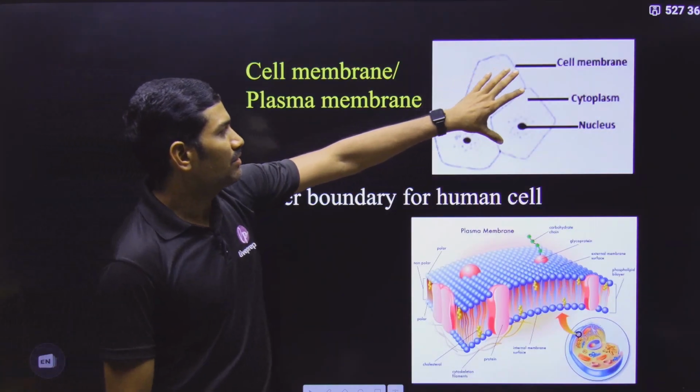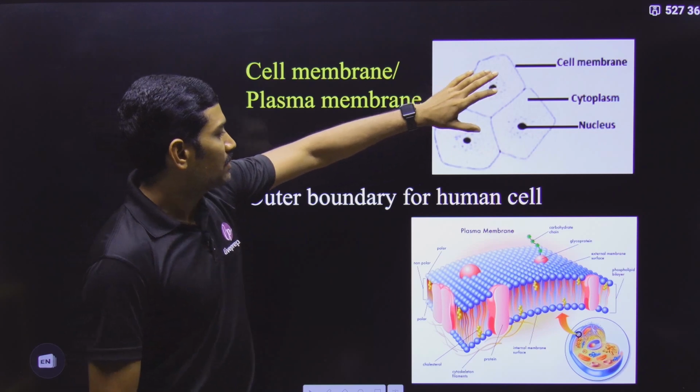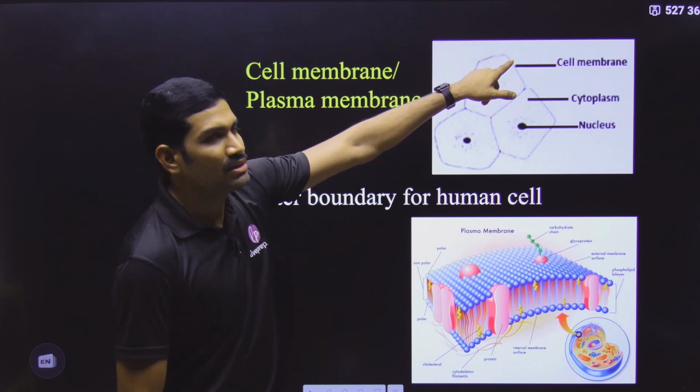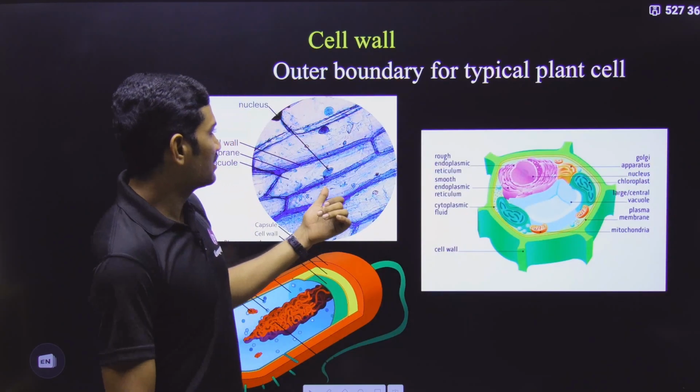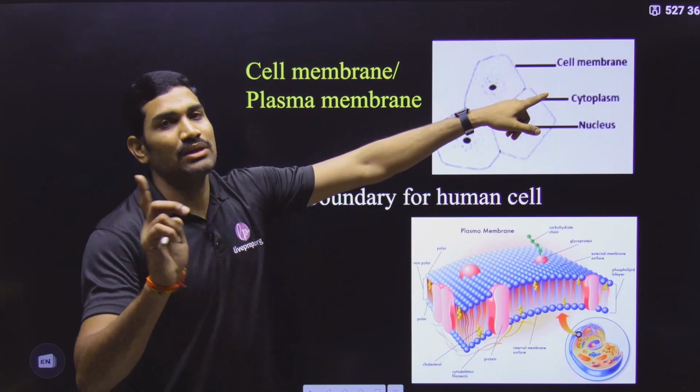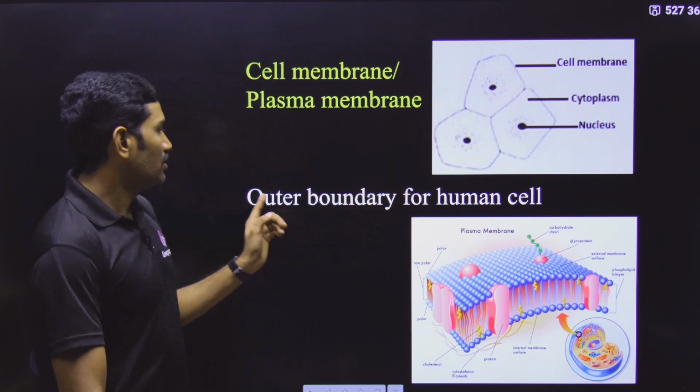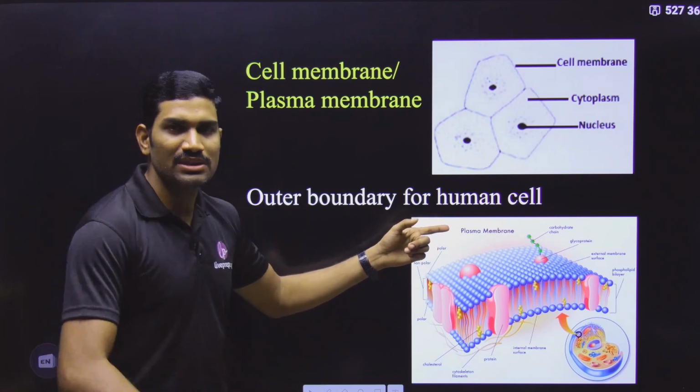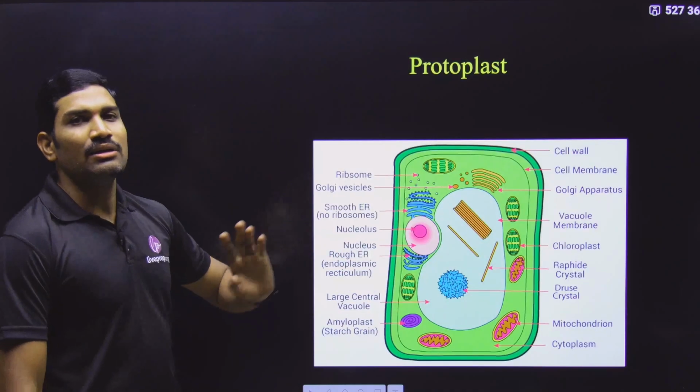And here, if you observe a plant cell and an animal cell, this is the plant cell. For the plant cell, the outermost boundary will be the cell wall. For the animal cell, the outermost boundary will be the plasma membrane, because the cell wall is not present. Okay, so for the human cell also, because a human cell is an animal cell, the outer boundary will be the plasma membrane.